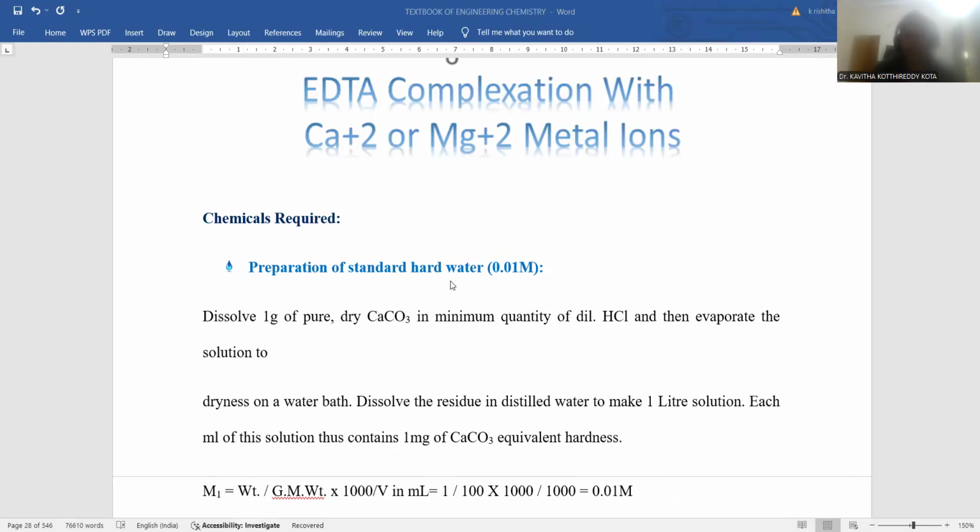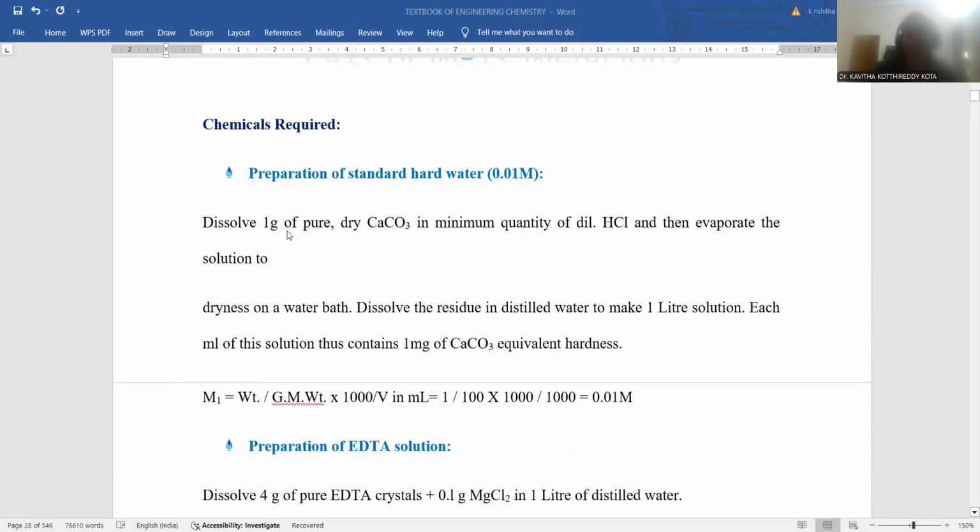Standard hard water to be prepared. This is the chemicals required segment we are discussing. Standard hard water of 0.01 molar solution is to be prepared in step 1. For that purpose, I am taking 1 gram of pure dry calcium carbonate.